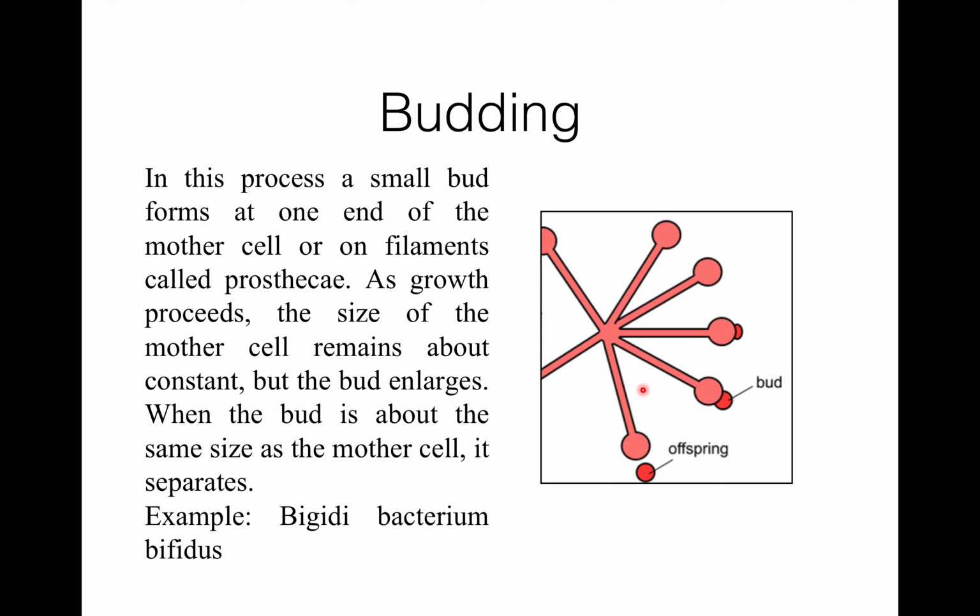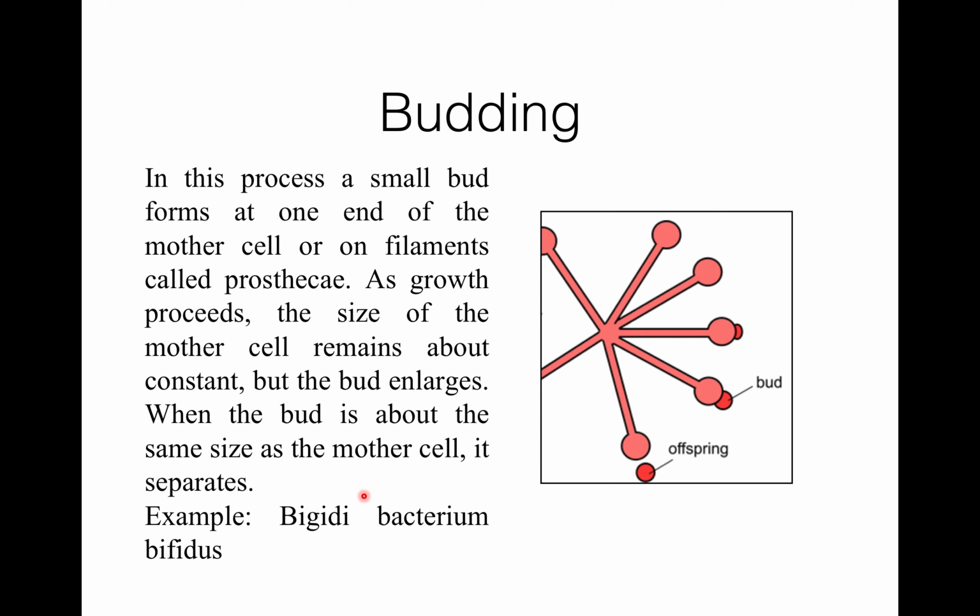The related Planctomyces, which are found in plankton, have a long fibrillar stalk at the end opposite the bud. So there is a big difference between budding and fission. An example is Bacterium bifidus.